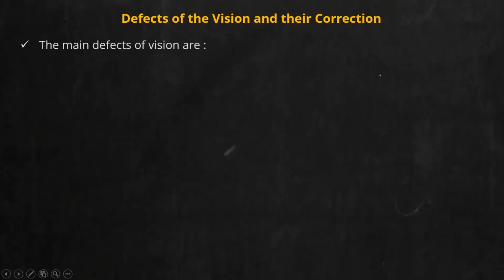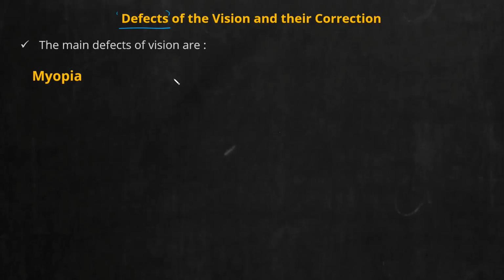Now here we will deal with some more defects, and for the first one you can give the heading myopia. Now in general, what do you mean by defect? Defect is any condition which prevents normal vision of the eye. Normally the eye can see the near point up to 25 centimeter, far point up to infinity. If any condition prevents a person's eye from having that normal range of vision, you call it a defect.